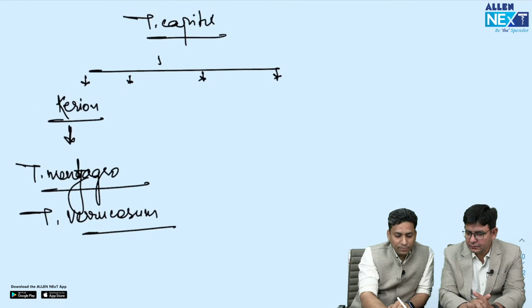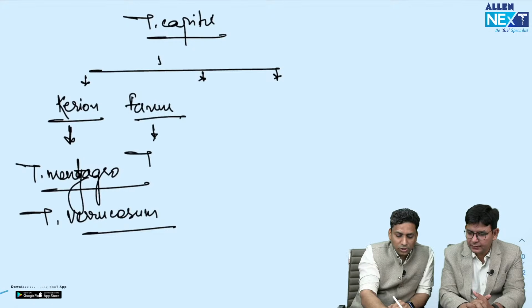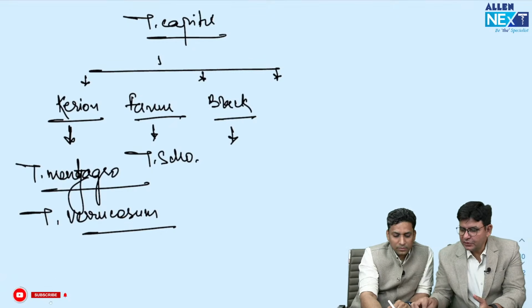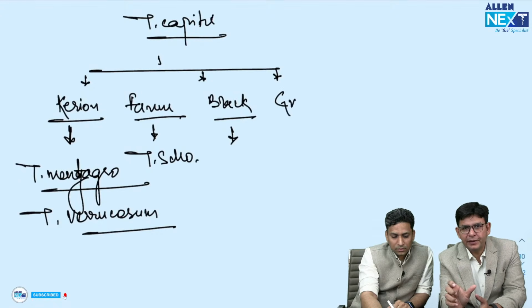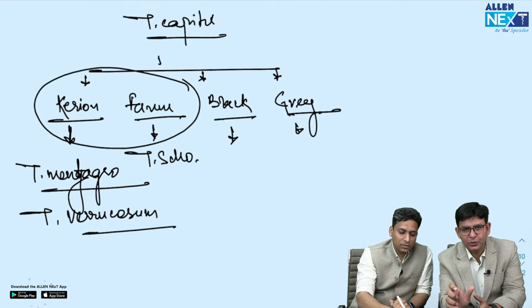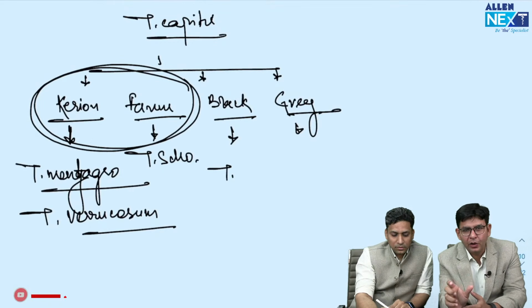Similarly, there is a type which is known as favus. Favus also sir told you, Schoenlein. Then black dot type. Let me ask a question to them. So these kerion and favus, inflammatory or non-inflammatory? Can you tell guys in the comment section? Sir, I've just told you this. Kerion and favus, what they are? Are they inflammatory form or non-inflammatory one?